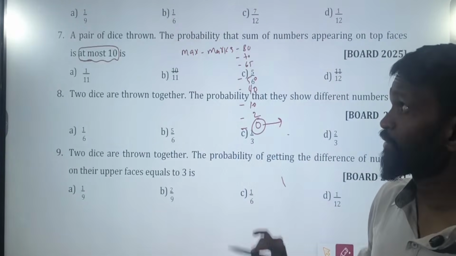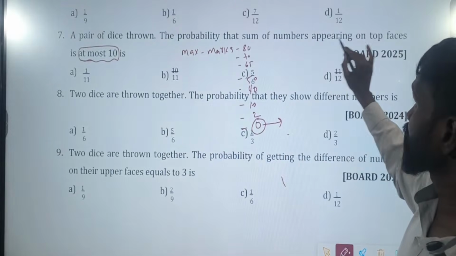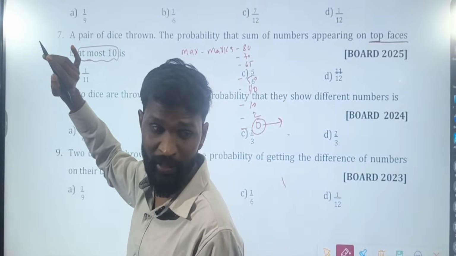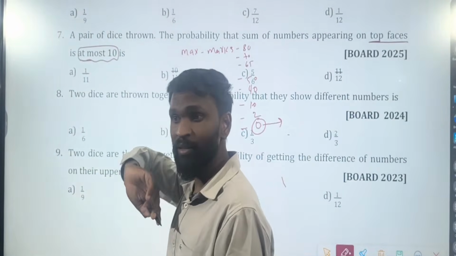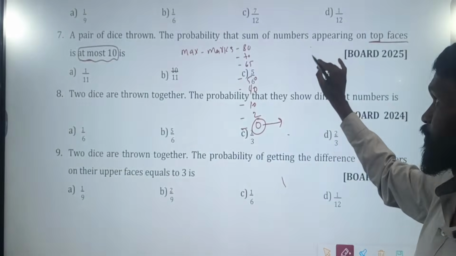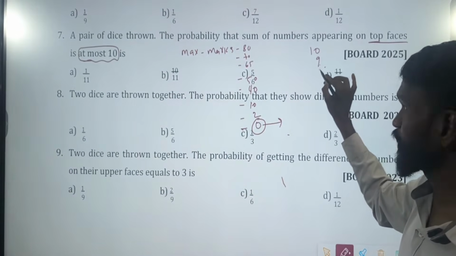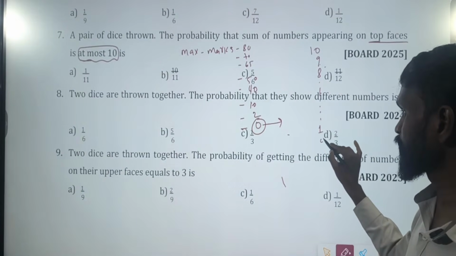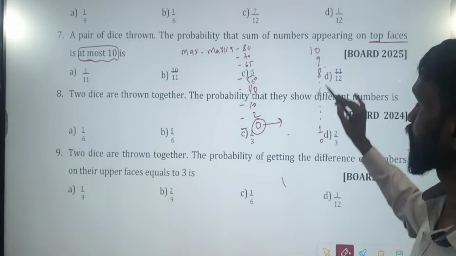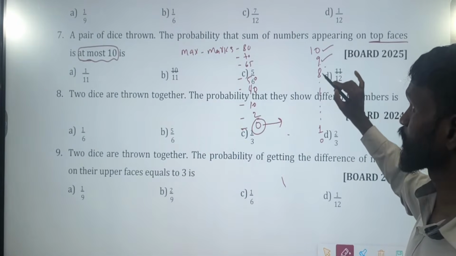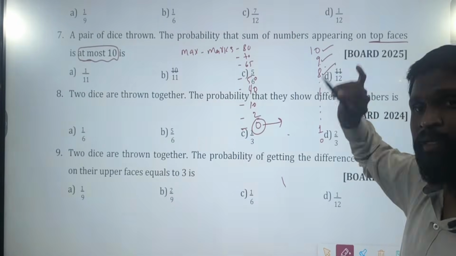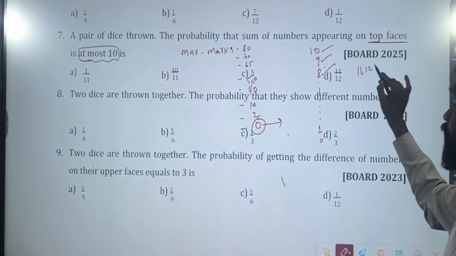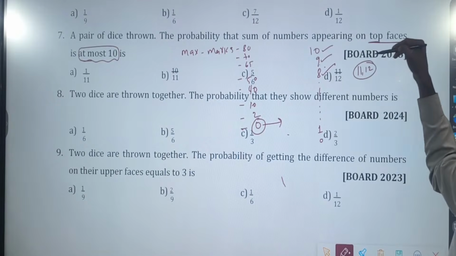Now they are asking the sum of the numbers appearing on the top of the faces is at most 10. What do you mean by at most 10? Maximum 10. It can be 9, 8. Even it can be 1. Even it can be 0. Now there, if you get 10, you will win. If you get 9, you will win. If you get 8, you will win. When will you lose? When you get 11, and when you get 12.